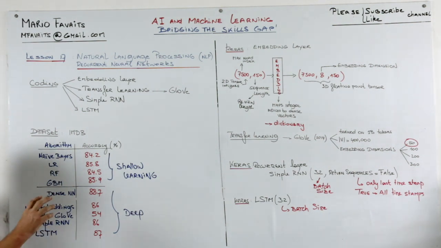And whether this word is at the beginning or at the end, it doesn't matter. So the word is there or is not there. So the sequence doesn't really matter. And that's why a dense neural net can still score better than an LSTM, for example. LSTM or recurrent neural nets are better for anything that has to do with automated Q&A, or language translation, where there's much more emphasis on the sequence of the data.